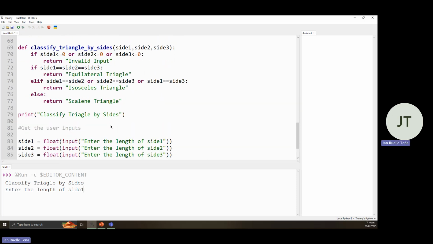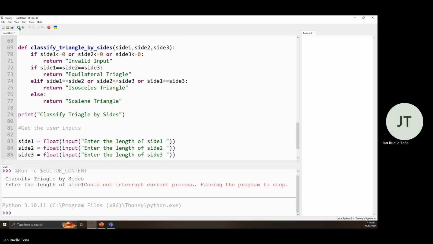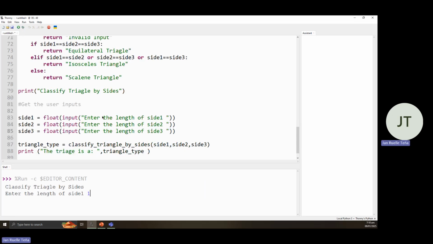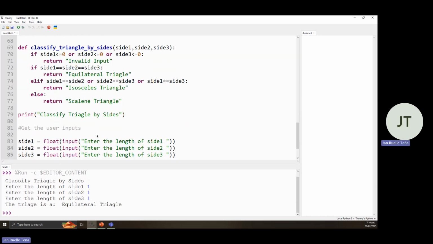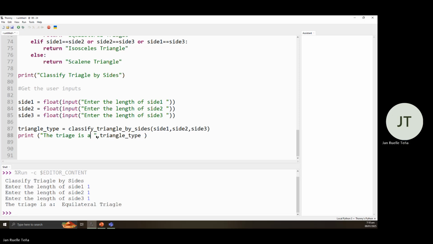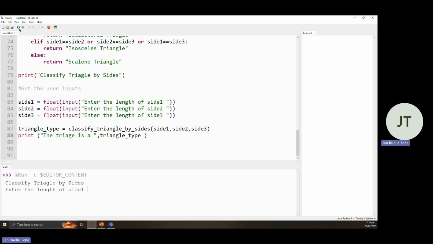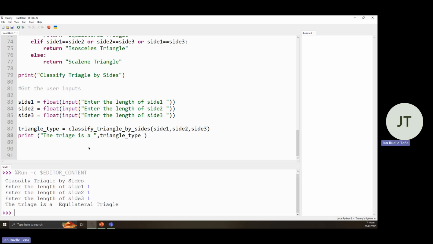Okay. Let's put a separator. Okay. Let's rerun. So first, let's try 1, 1, 1. Therefore, it is an equilateral. The triangle is an equilateral triangle. Okay, let's try again. 1, 1, 1 is an equilateral triangle.